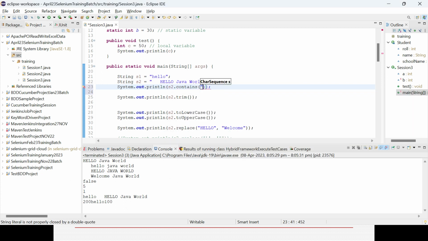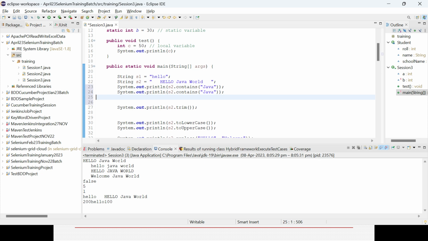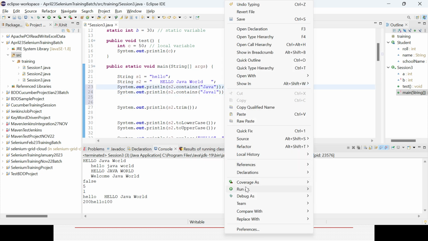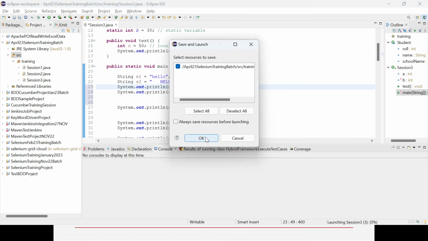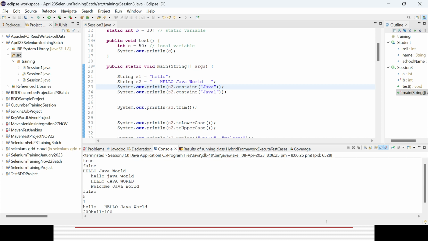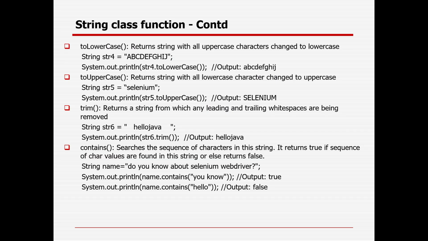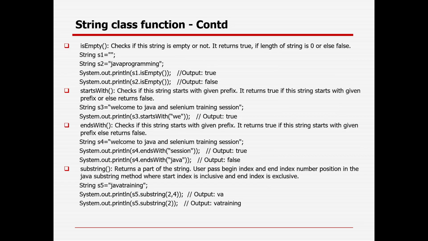So what I can do, I can use something called Java, right? Suppose you have a book and you want to find a particular phrase, you can do it. In case you want to check for something called Java 1, it will give you false. The first one is giving you true and the second one is giving you false, because Java 1 is not available in that particular string. So that is the way. These are the different important methods available in the string class.